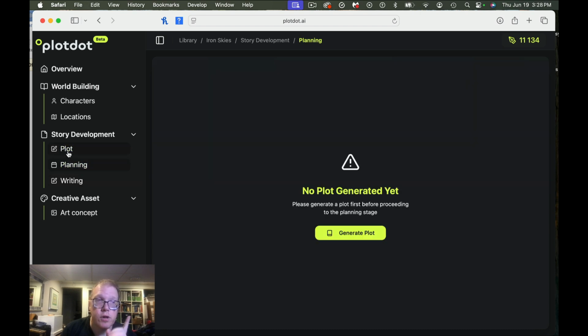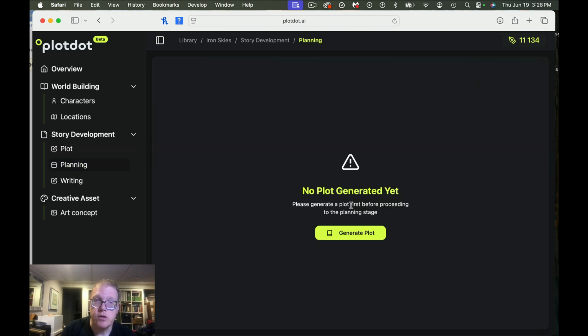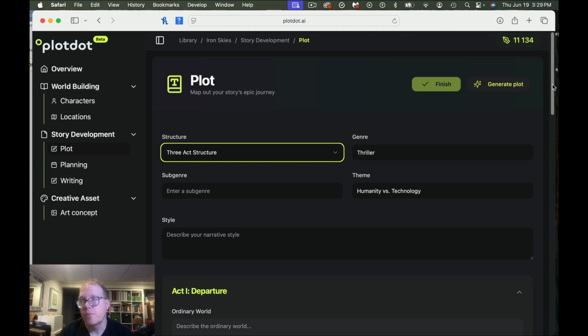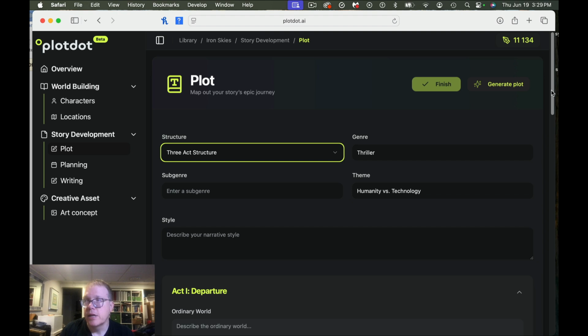I have to go back to plot first, and then we can go to planning next. Please generate a plot first before proceeding to the planning stage. Okay, so let's go to plot, and then we're going to go to a 3-act structure. And there's a portion where you can write it here, or you can have it generate the plot.